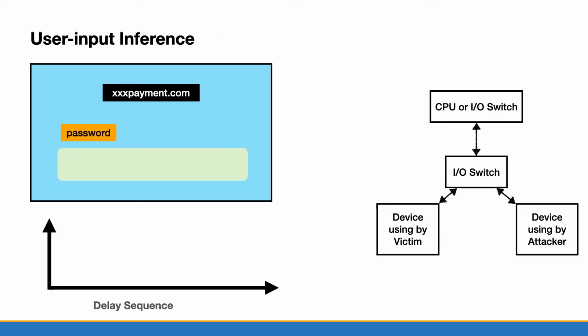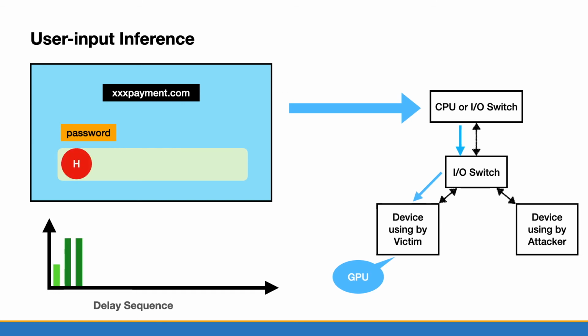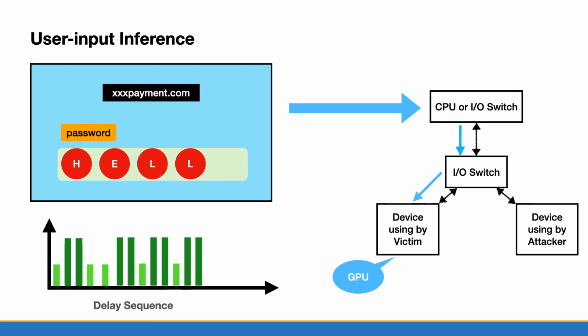The first task is user input inference. The victim may input a password on a payment website. The keyboard will generate an interrupt to signal the CPU, and the CPU will send a character or just a black dot to the GPU to render it. Now here is the demo. We can find that each key will introduce a period of high latency, and the attacker will learn the keystroke sequences after analyzing it. In the actual attack, we find the input prompt blinking and noisy, but we can remove it since the time gap is fixed.